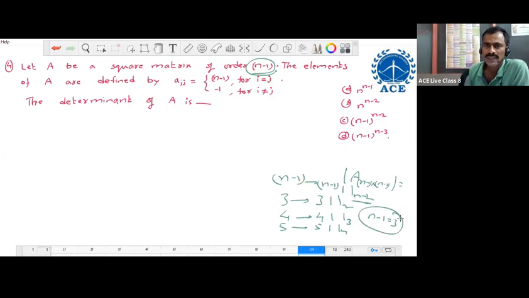Let us take the third order. In every option, the n minus 1th order determinant value is given. So let us find our third order determinant value and check whether the option satisfies that value or not. In this way, we can choose the answer. For general order, we try to choose the answer by verification only. Otherwise, finding the determinant of general order is not an easy one.